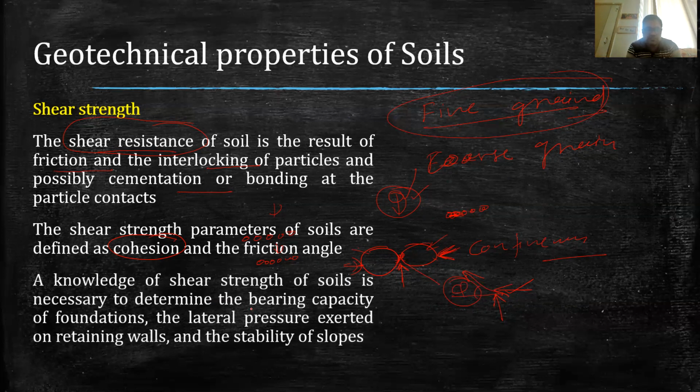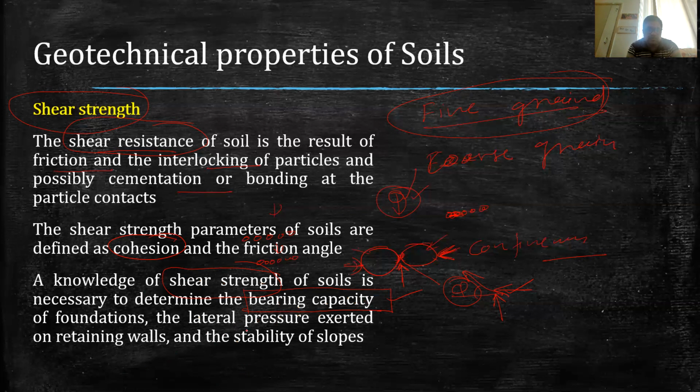So this understanding of the shear strength of soil is very important, because it is used to determine the most important property of the soil, which is called the bearing capacity of the soil. So the higher the shear strength, the higher the bearing capacity. Generally, to find out bearing capacity using some formula, we use shear strength parameters to calculate it. So therefore, this property is very important to determine.